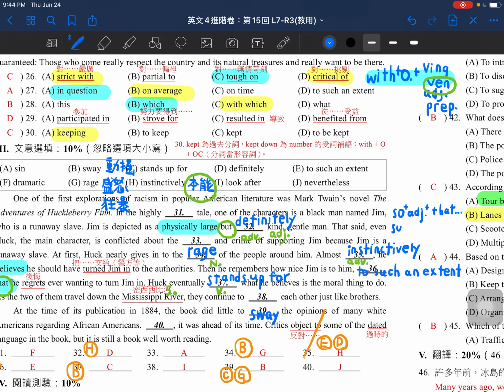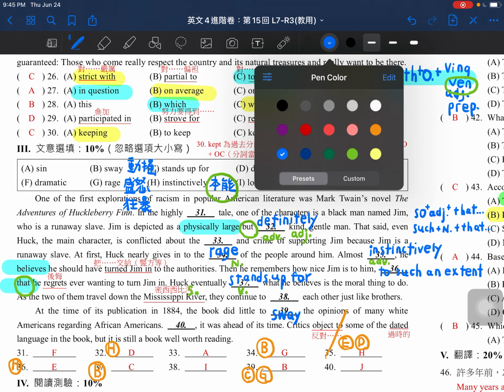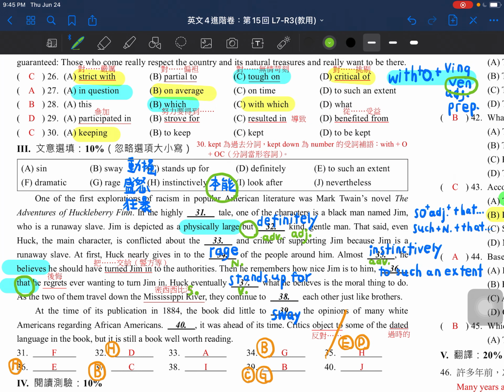And for such, we put a noun, and then that. So here, to such an extent that he regrets ever wanting to turn Jim in. This is the one: such an extent that.